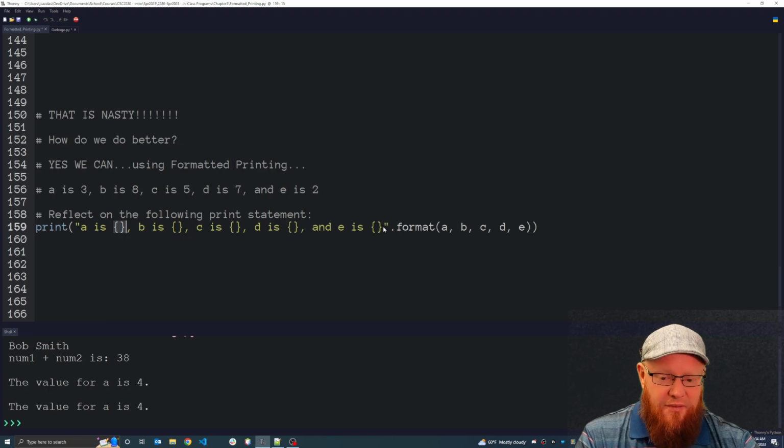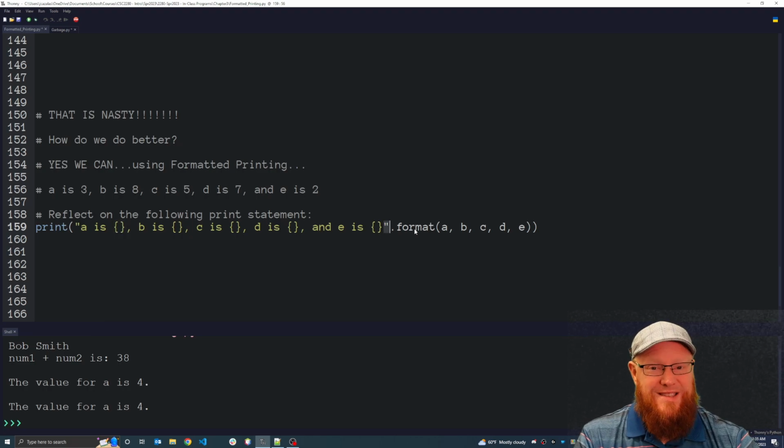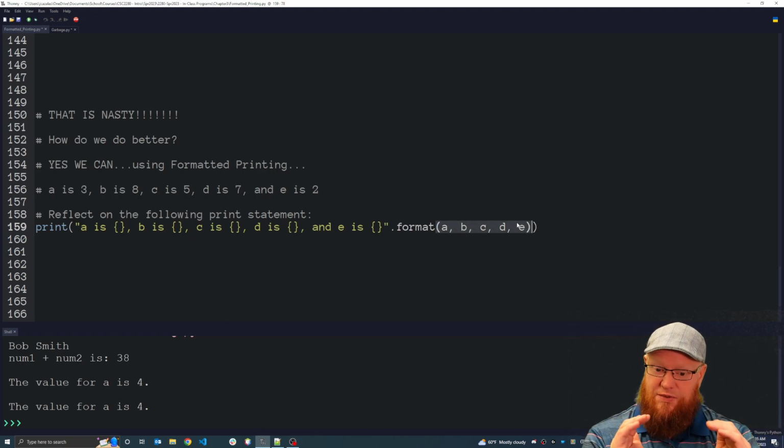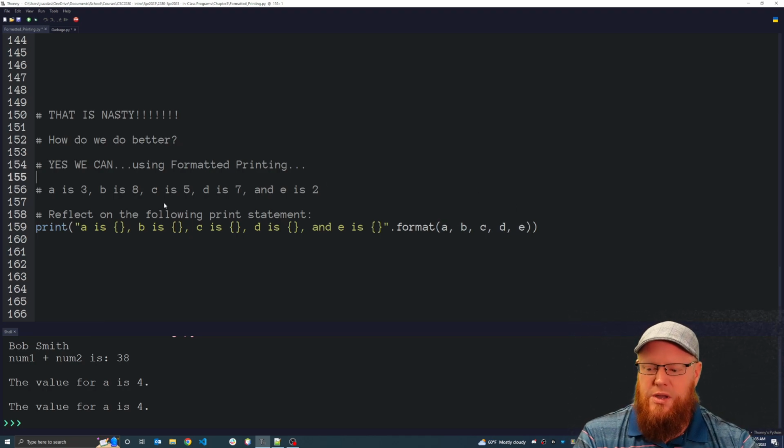And we notice after the string of text, once it ends, when it says "and E is" and we have another pair of curly brackets, what do we see afterwards? We see dot format, and we have another pair of parentheses. That should tell you, oh, this is a function. We're using some format function. So what's really going on?